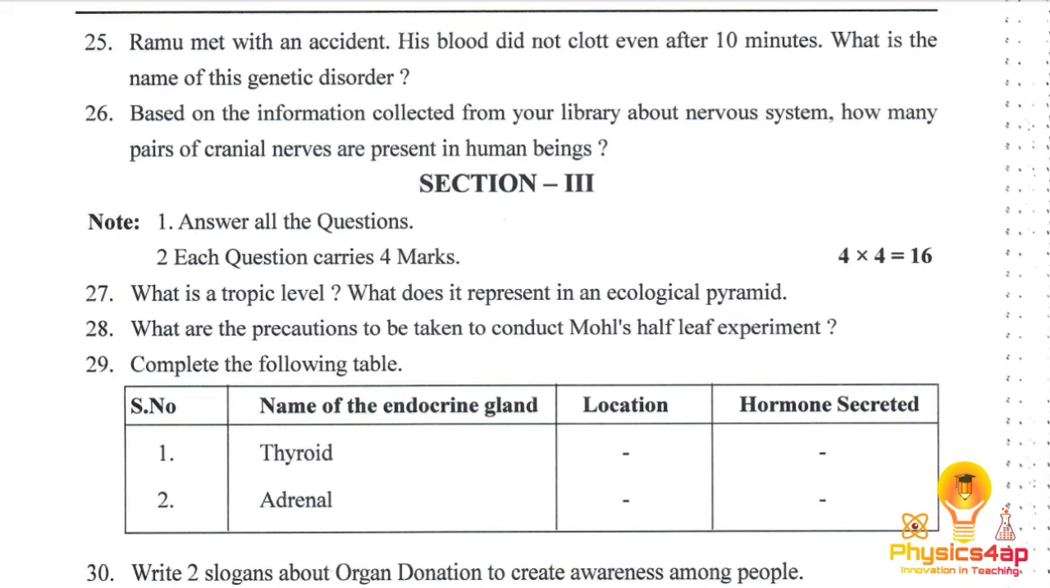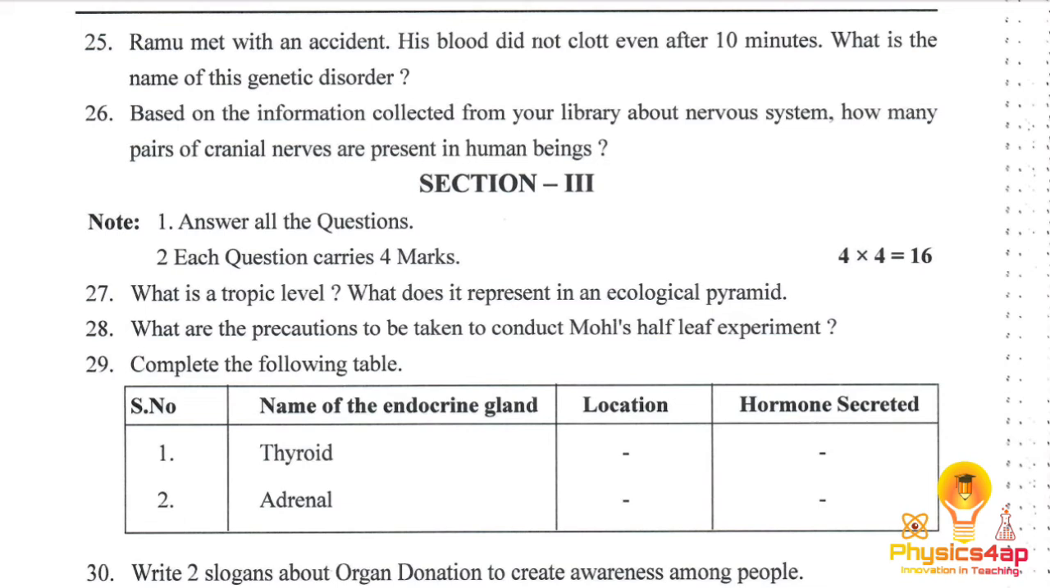And 26: based upon the information collected from your library about the nervous system, how many pairs of cranial nerves are present in the human body? There are 12 pairs of cranial nerves present in our body. Based upon that, you need to explain each one here. And section 3 has 4 questions. Each question carries 4 marks.